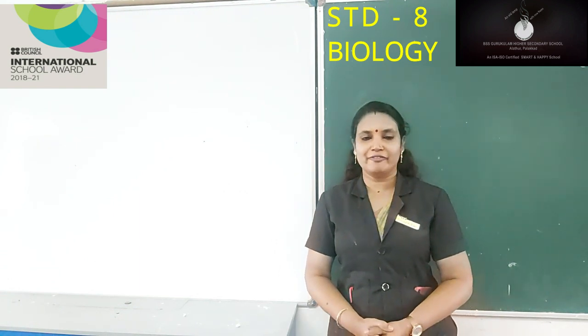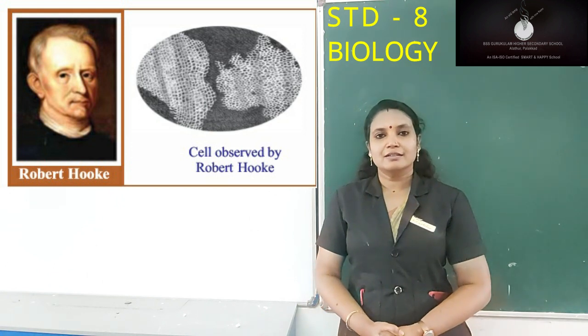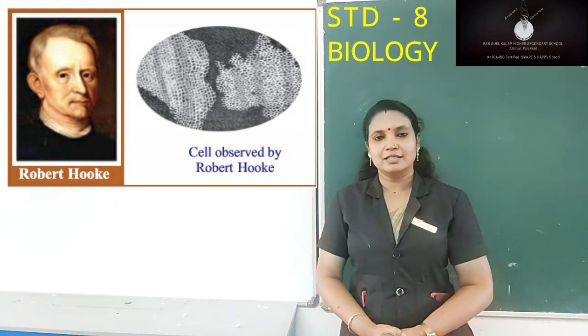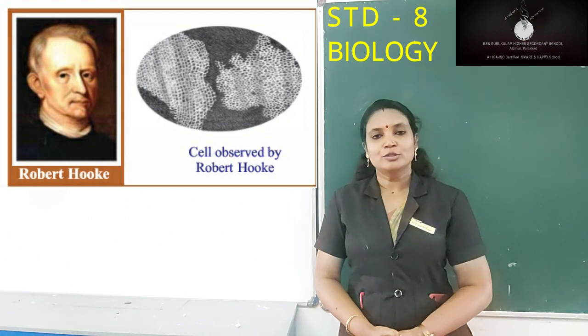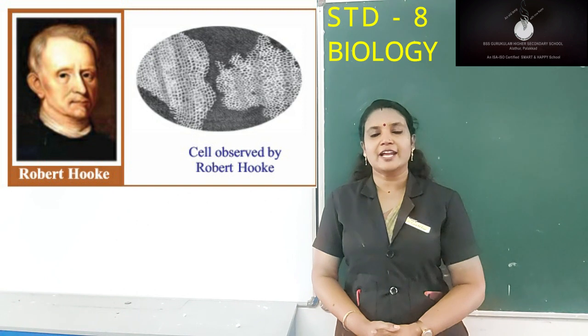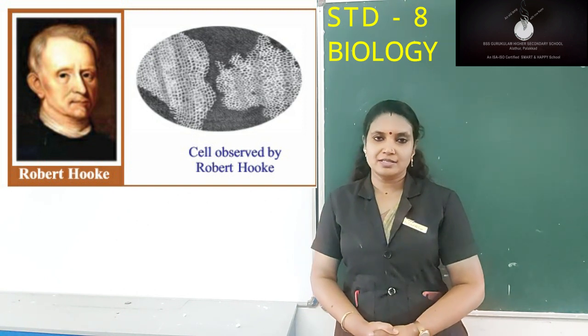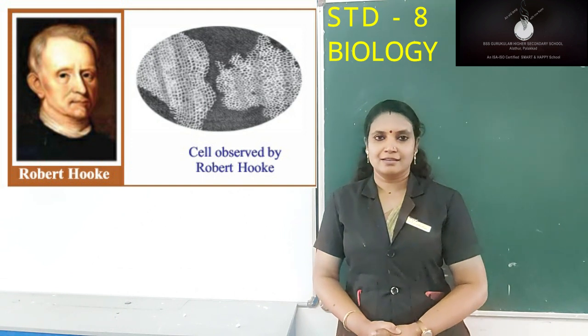In 1665, Robert Hooke, when he was observing a section of cork through a simple microscope, observed a lot of tiny chambers, and he called these tiny chambers cells.